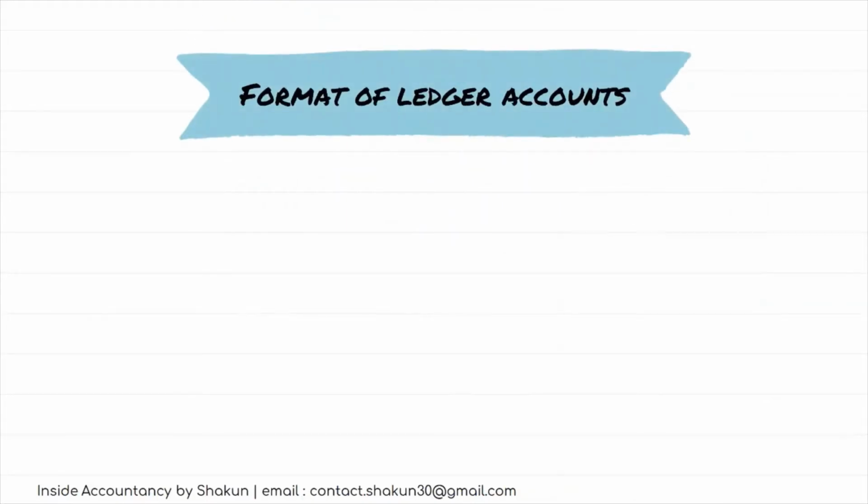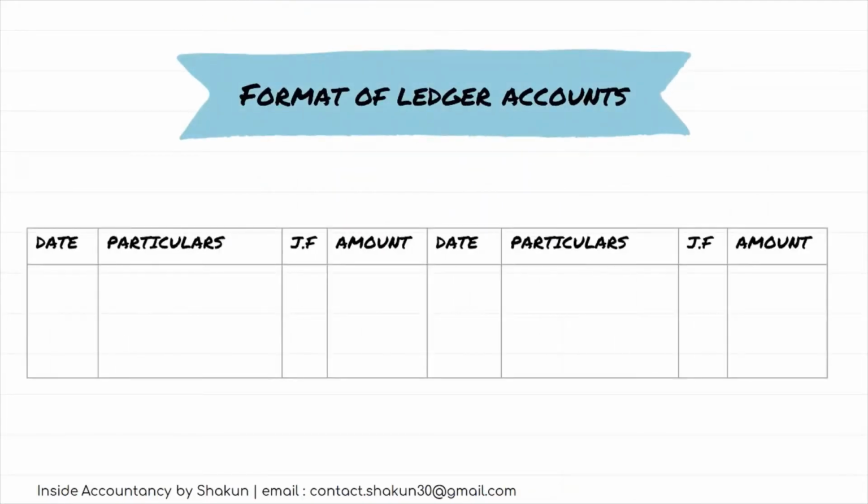The format of ledger is as you can see on the screen, where we have all the columns mentioned. DR and CR also need to be mentioned. The right hand side is the CR side and the left hand side is the DR side. You need to write the name of the account while making the format. All these things are very important, and students tend to lose marks if DR and CR or the name of account is not mentioned.